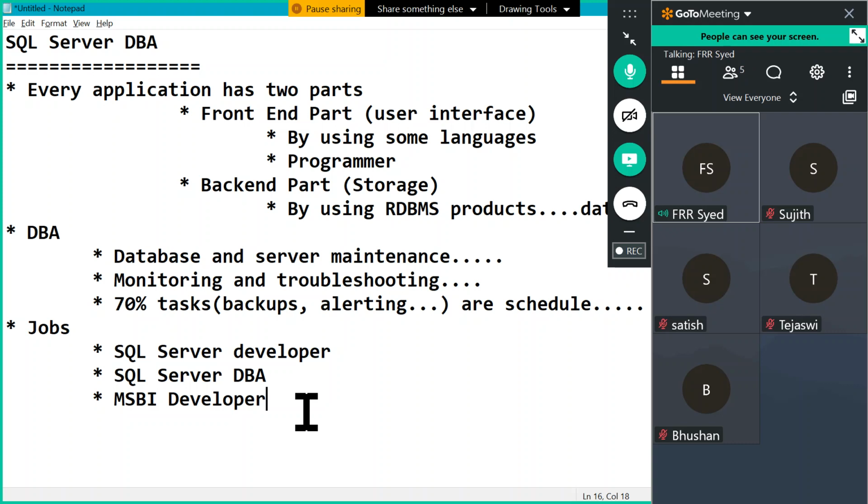We will make it more interactive. If any simple doubt is there, you can type in the chat panel, or you can unmute yourself and talk to me. Right, then we'll continue again.